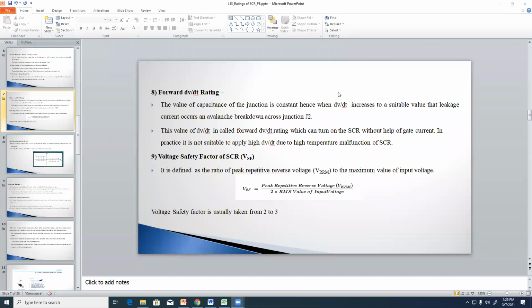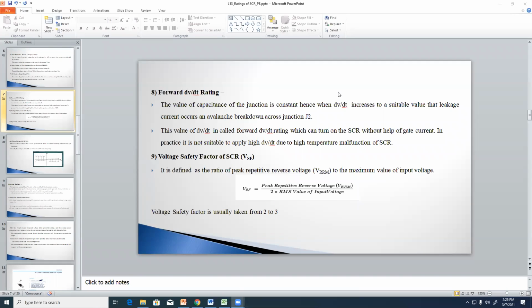That's why the manufacturer should specify the value of the forward dV by dt rating also, and the customer should use the thyristor within that value. It is clear?